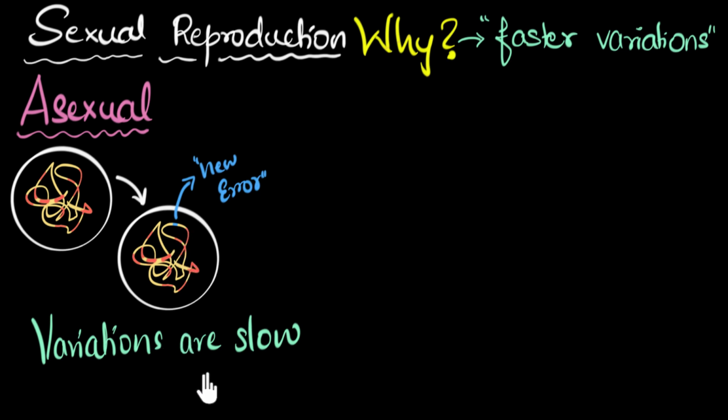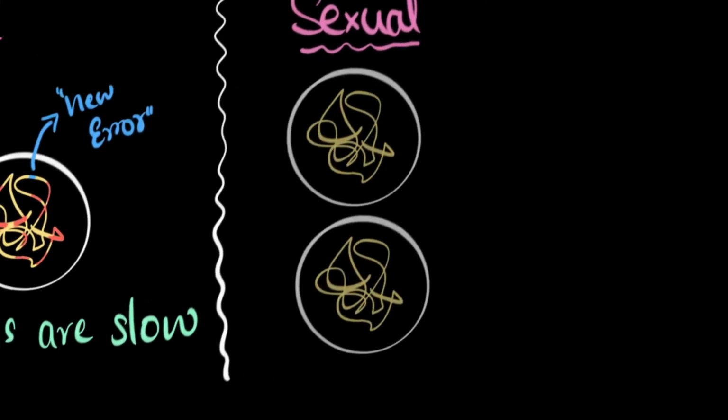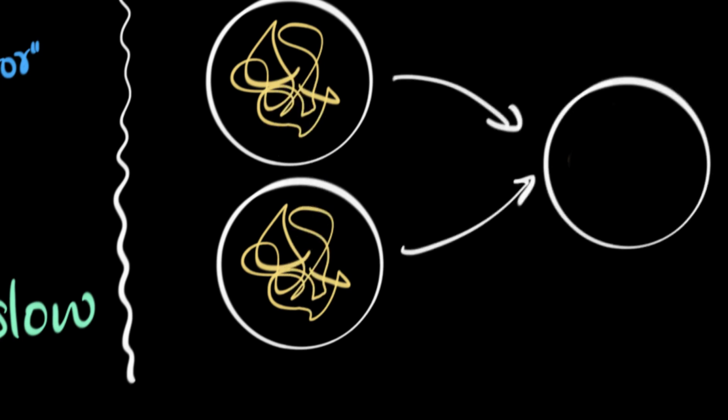So what to do? Well, this is the reason nature came up with a new kind of reproduction altogether, sexual reproduction. And as we will see, this technique doesn't solely depend on errors for introducing variations. Errors are definitely required, but there is another way in which it introduces variations in its offspring. Let's see how. Over here, the cells from 2 different individuals, one male and one female, basically of opposite sexes, they combine to give you an offspring.